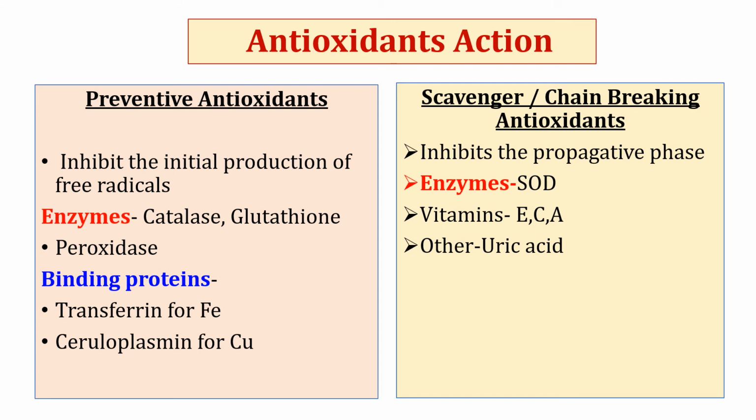As we know, these metal ions are used in the Fenton and Haber-Weiss reactions to generate free radicals, the hydroxyl radical. Second category is chain-breaking antioxidants. These antioxidants inhibit the propagative phase of lipid peroxidation. They can be enzymes like superoxide dismutase. They can be vitamins like vitamin E, C, and A, and they can be other components like uric acid.